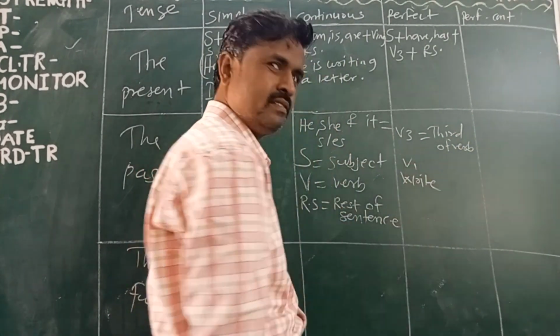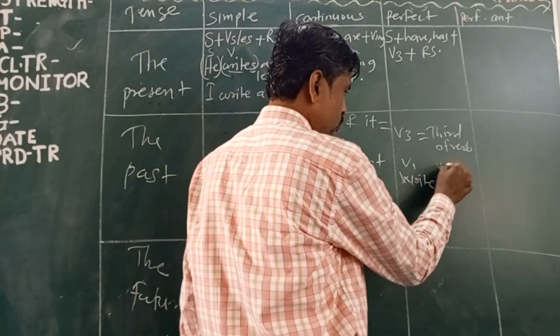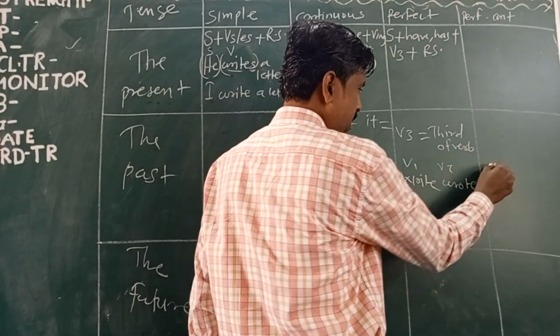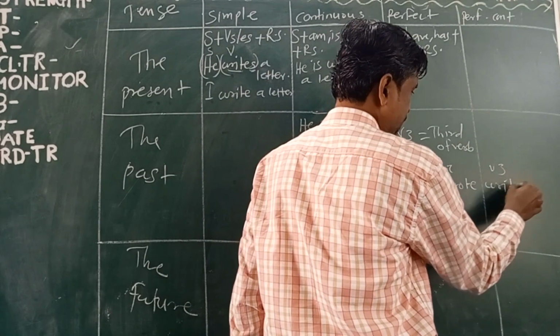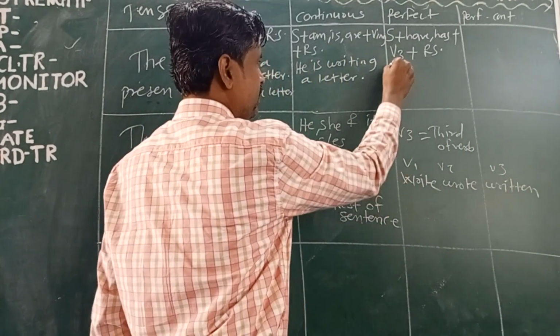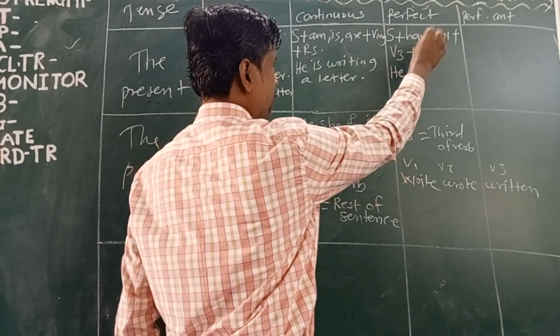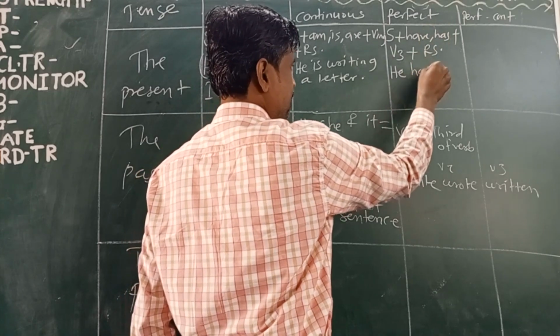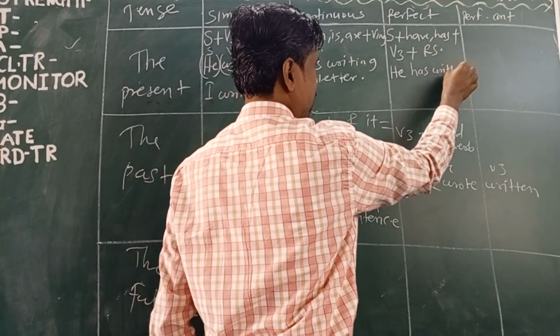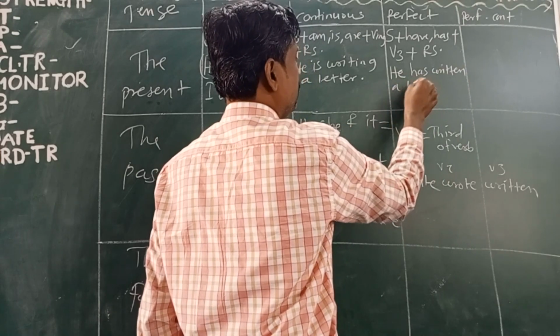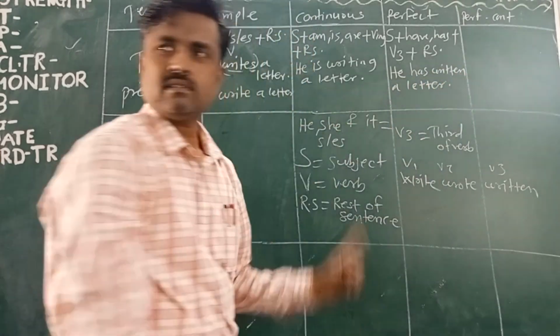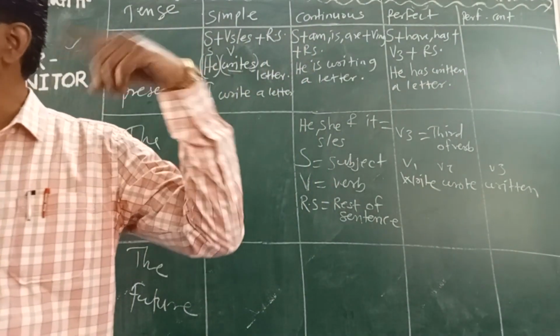Write is P1, P2 is wrote, and P3 is written. So what will come here? He has written a letter. This is present perfect.